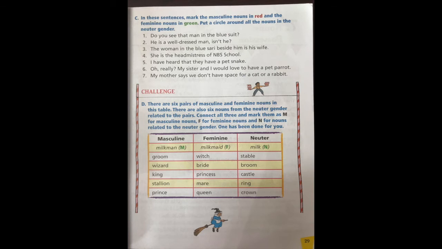Let's do the next one. Wizard. Wizard M, male noun. Feminine will be witch. And the neuter gender could be broom.